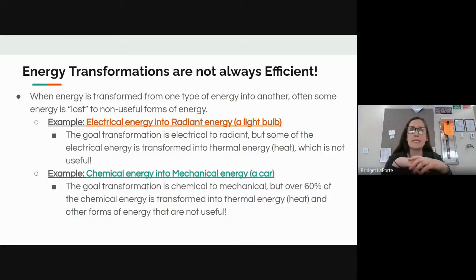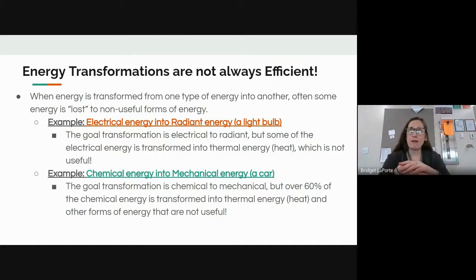The first is an example of electrical to radiant energy, which would be a light bulb, right? So this example would really be more for older light bulbs because now we have LEDs and all these very energy efficient light bulbs where we don't see this as much, but bear with us because it is a good example here. So obviously we use the electricity to convert that electricity into light, right? Turning the light bulb on so we have light and we can see.